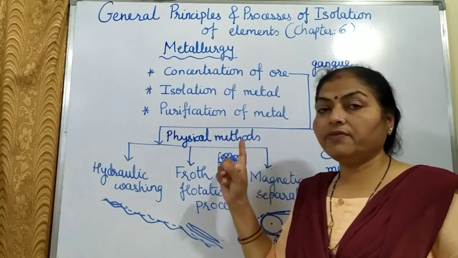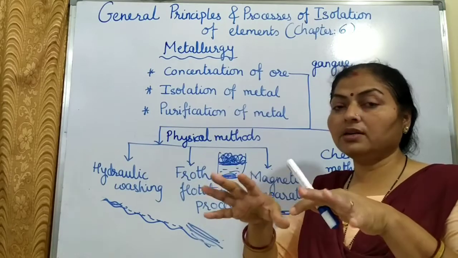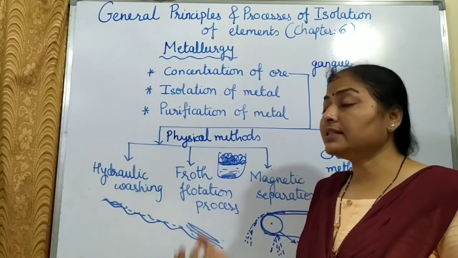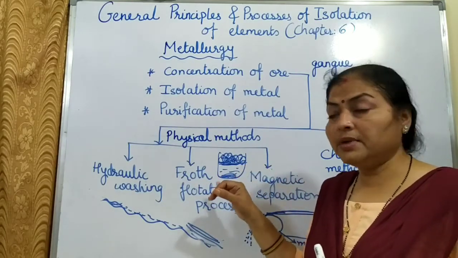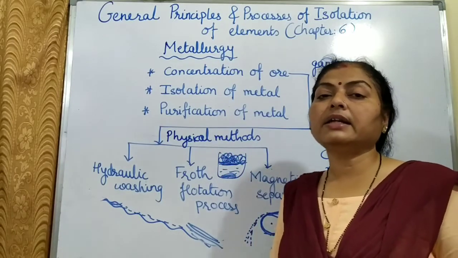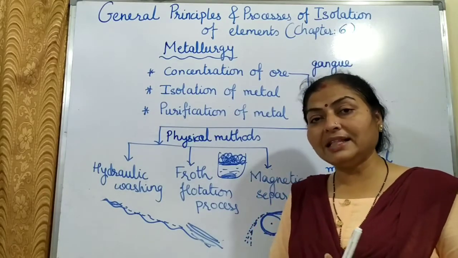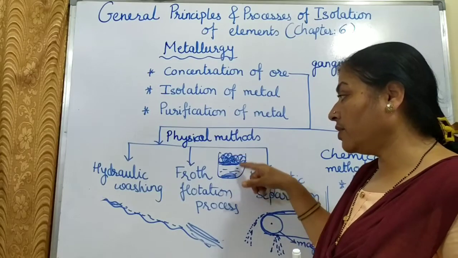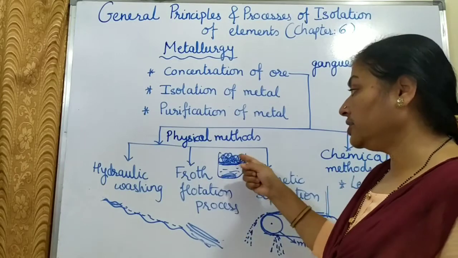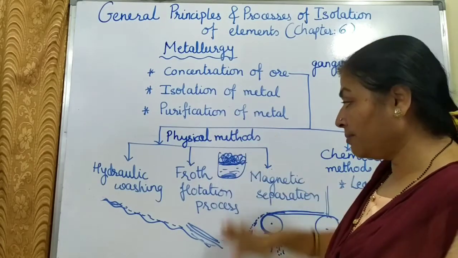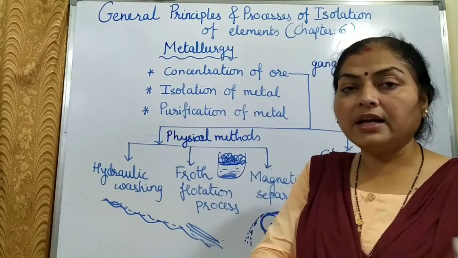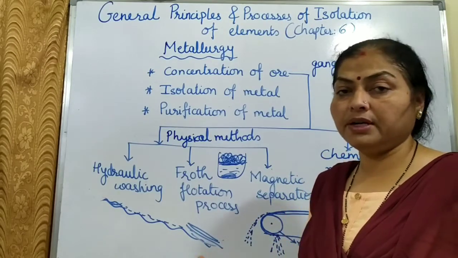They will settle down. Now the ore particles will be trapped in this froth. The one role is of the froth stabilizer. Froth should be intact so that all the ore particles are there. And the second role is of collectors. Collectors increase the non-wettability of the ore in water, meaning they will become more wet by oil and not by water. So collectors are added. These collectors may be pine oil, fatty acid, or xanthates. So a mixture of pine oil, water, collectors, stabilizer, everything is added, ore is added, and it is agitated. Due to the agitation, froth will form, ore particles will go into the froth, gangue particles will settle down, and then the froth is slowly collected and removed. It is dried, and then later on you get the ore particles separately.